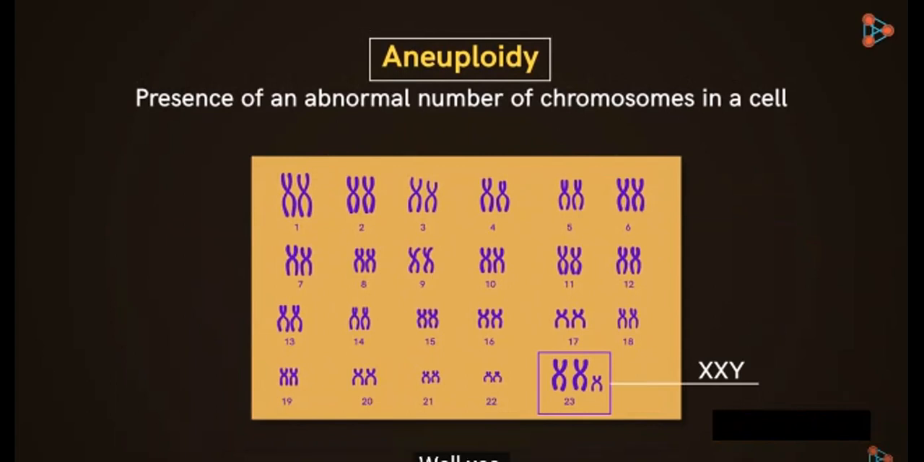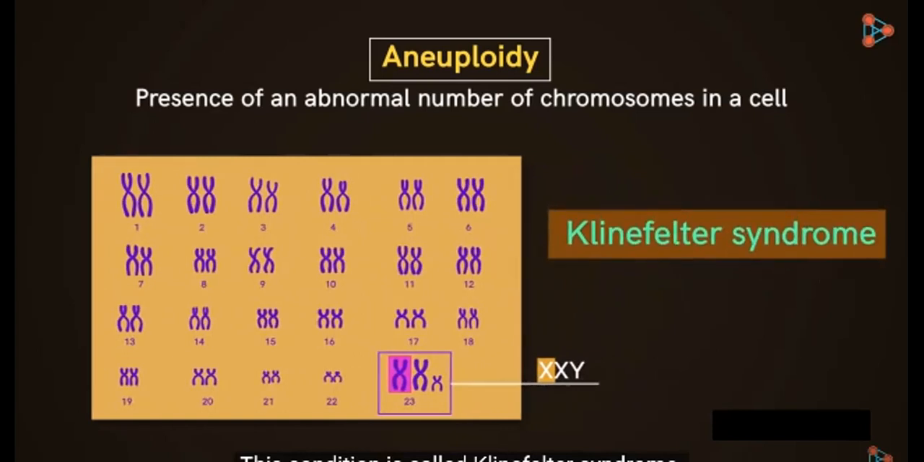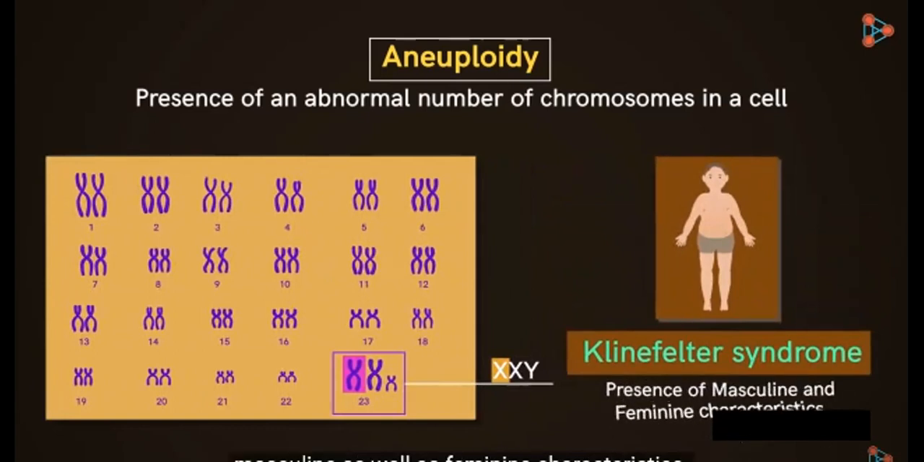Well, yes. There can be individuals with an additional X chromosome. This condition is called Klinefelter syndrome. Such individuals exhibit both masculine as well as feminine characteristics.